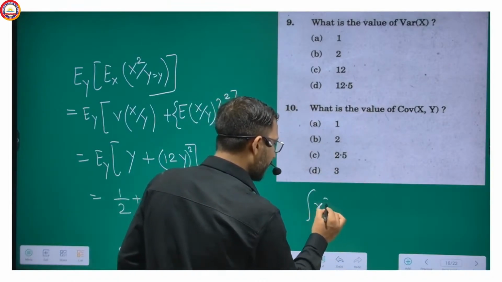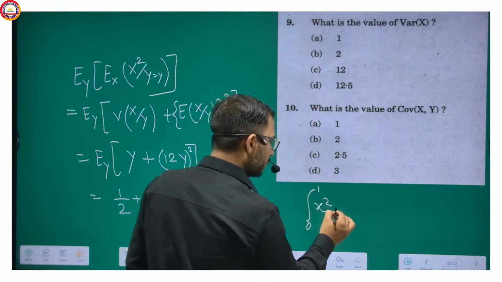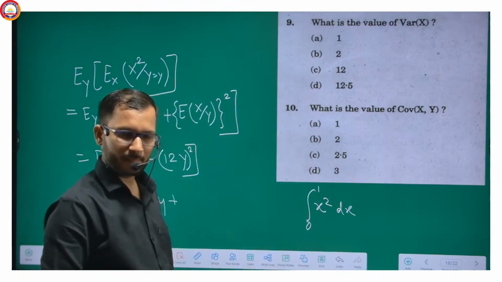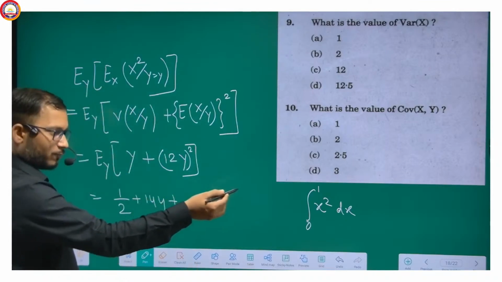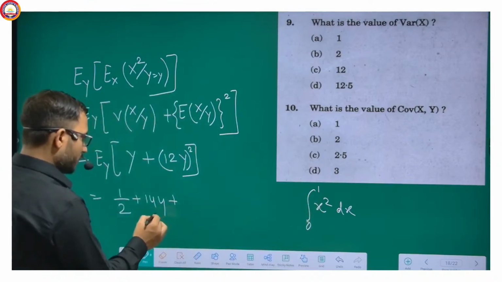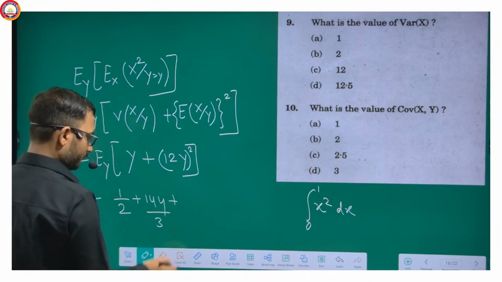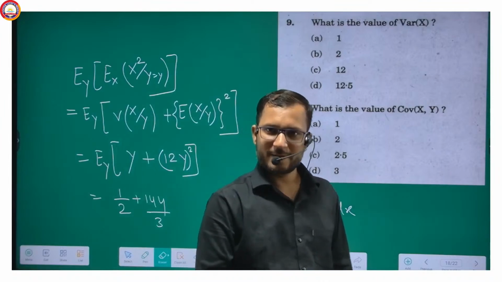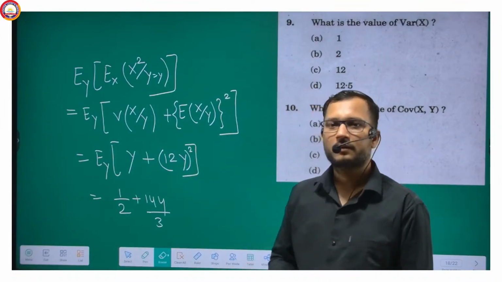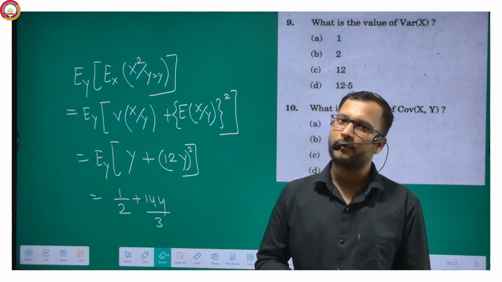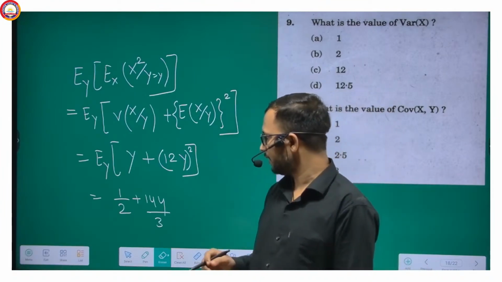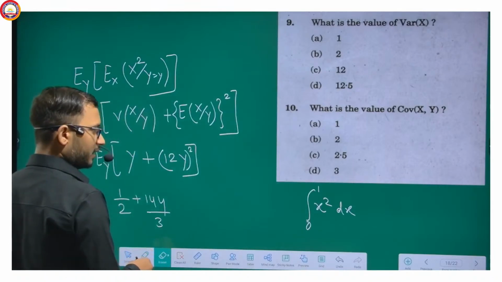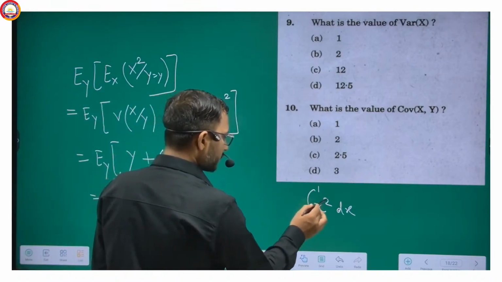Expectation of x square from 0 to 1 dx, so this will be x cube by 3. Getting my point? X cube by 3 and 1 by 3, so this will be 144 by 3. The expectation of y squared, because y is following uniform 0, 1, is 1 by 3. Getting my point? Yes.